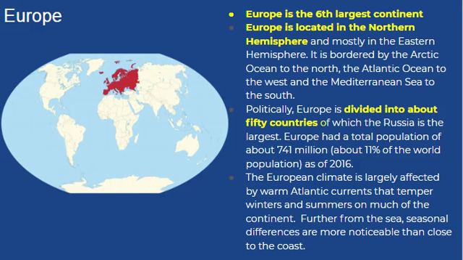country is the largest. Europe had a total population of about 741 million, about 11% of the world population as of 2016. The European climate is largely affected by warm Atlantic currents that temper winters and summers on much of the continent. Farther from the sea, seasonal differences are more noticeable than close to the coast.